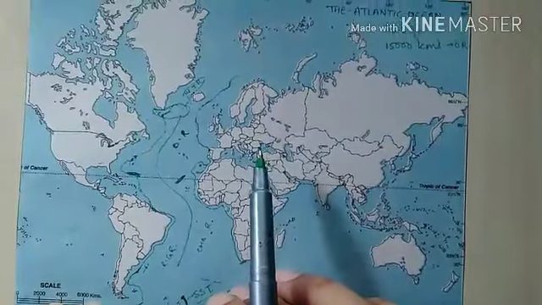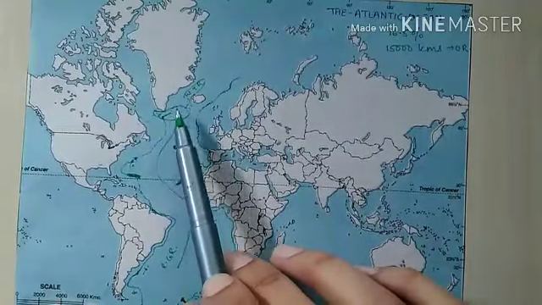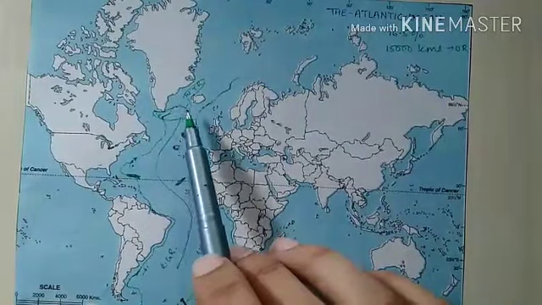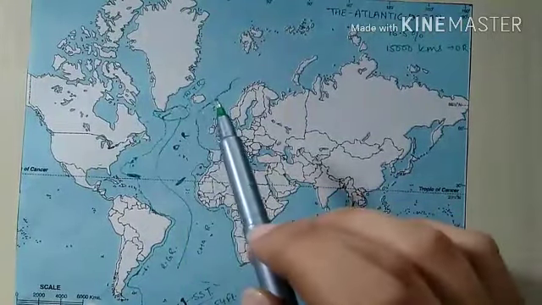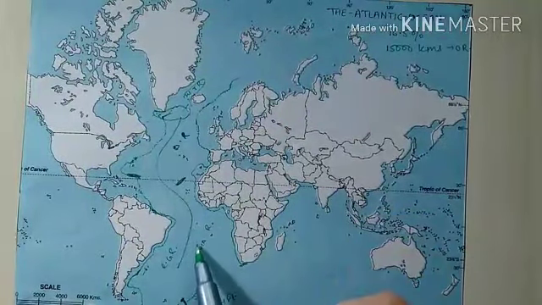Then we will have Iceland and Faroes, here we will have Iceland and Faroes. So these are actually the highest peaks or higher part of the mid-oceanic ridge, as we have discussed.